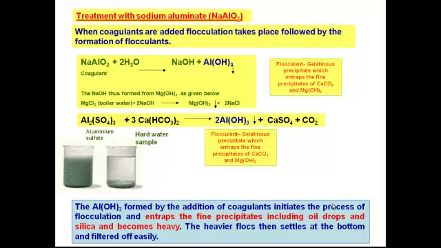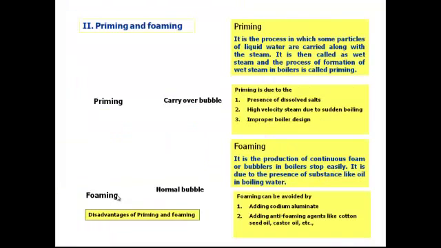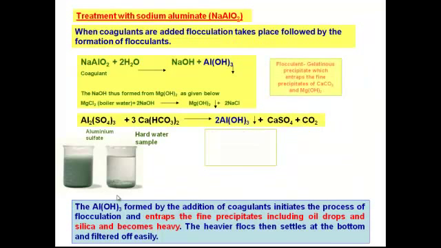And apart from that, after you have added all these things, some fine particles will be there in the water. You can add some coagulant, and it acts like a magnet, trapping all your precipitates, forming aluminum hydroxide. This aluminum hydroxide is a precipitate that will settle down and you can remove it. Even oil drops or silica you can remove by this method. So these are the various techniques we have for the internal treatment method. The remaining we can see in the next class.